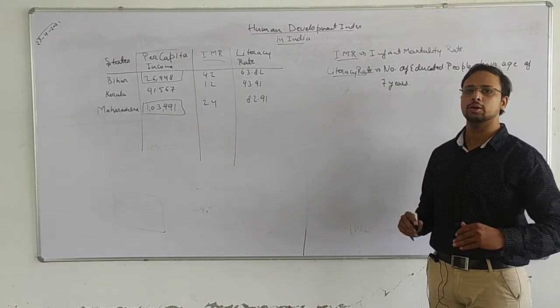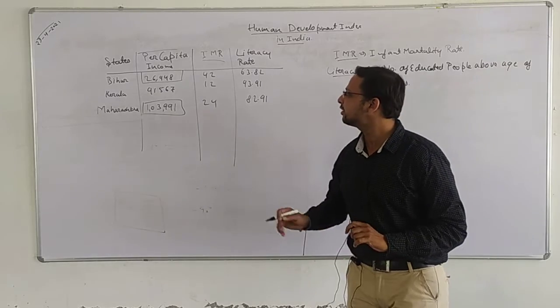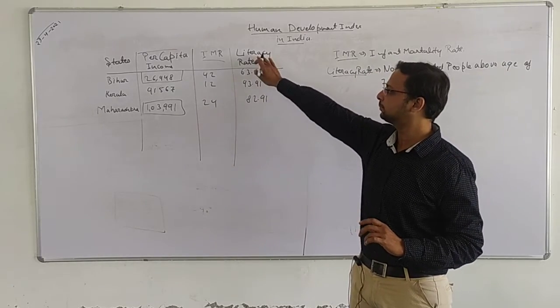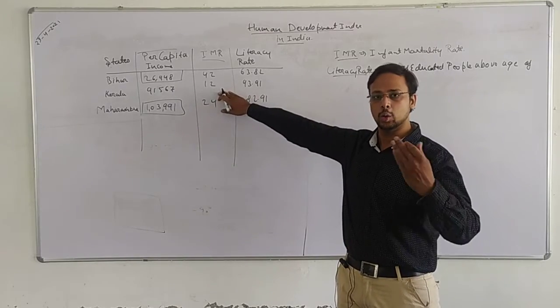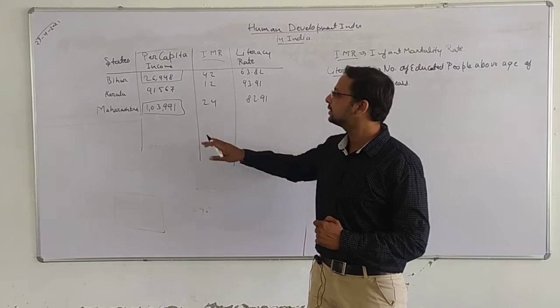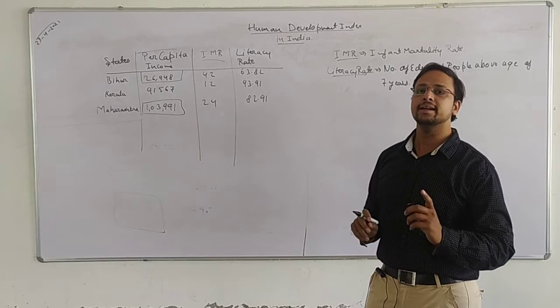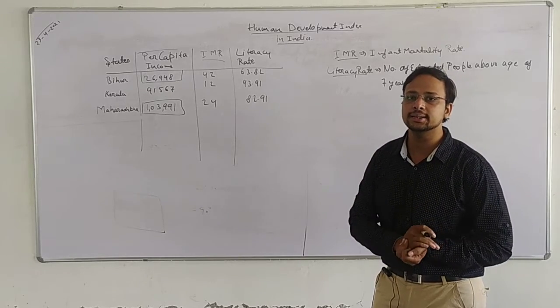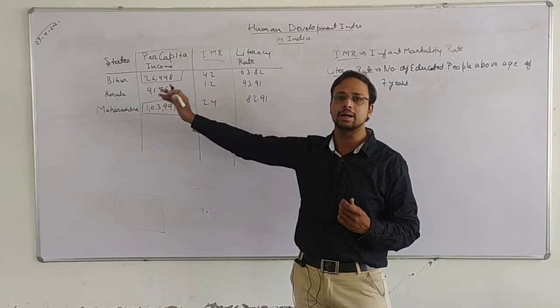If we look at the figures and facts, we will come to know that the literacy rate is highest in Kerala, the infant mortality rate is lowest in Kerala, but the per capita income of Kerala is less than that of Maharashtra. And if we see the human development index, the ranking of Kerala is much higher than Maharashtra.